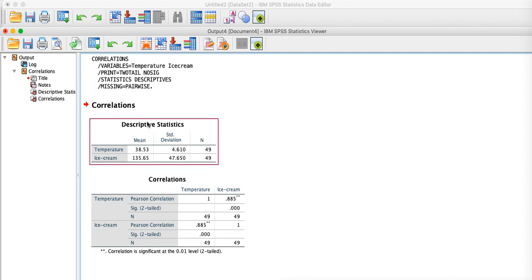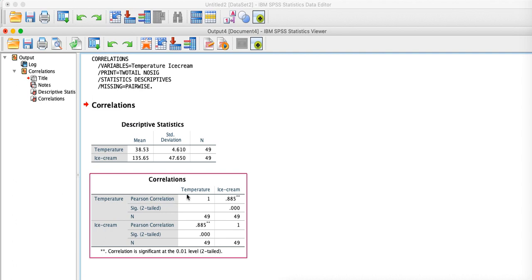Now you can see the result. We have descriptive statistics: temperature mean is 38.53, and for ice cream the mean is 135.65, with standard deviations of 4.6 and 47.65. There is too much deviation. Then we have N equal to 49. Now this table is very important. For the Pearson correlation, between temperature and temperature it is 1, and between temperature and ice cream, how much is it? It is 0.885.